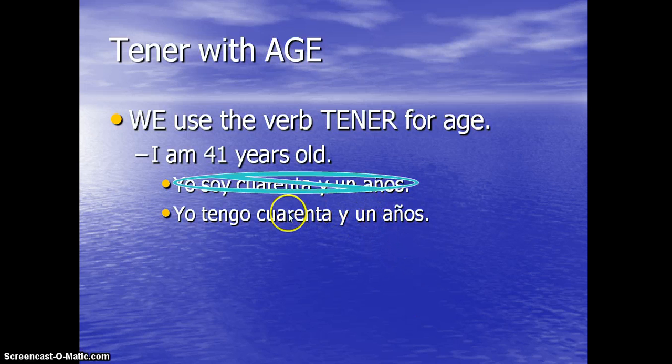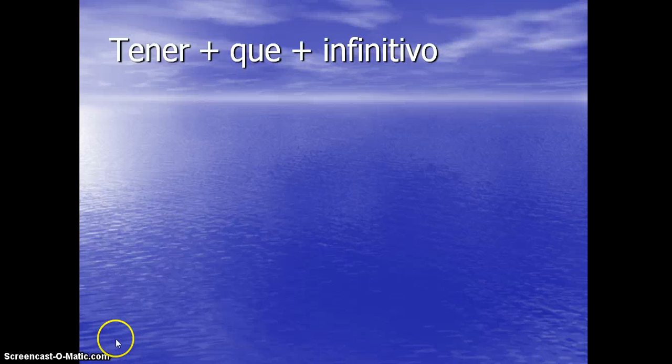The first thing is that whenever something is like 41, 31, 21, 51, 61, 71, anything with a 1 after it, and you have a masculine noun like años that follows after the 1, you just change the uno to un. So you get rid of this o. So it'll be un años. So yo tengo 41 años, meaning I have 41 years.